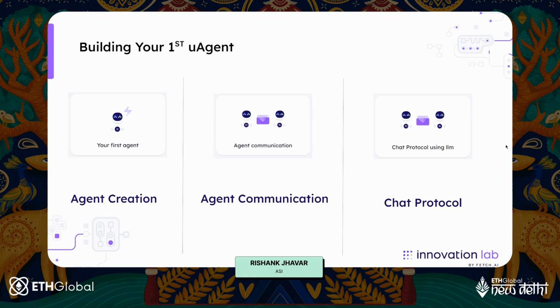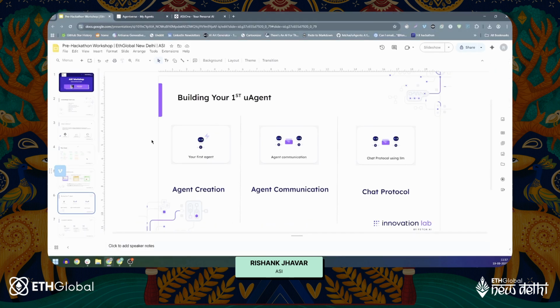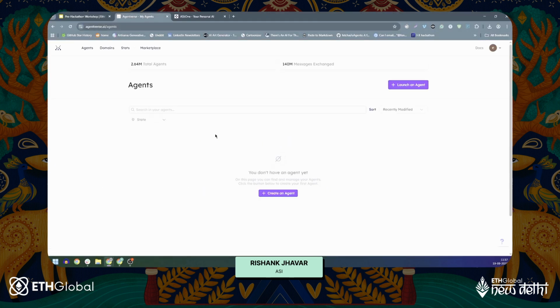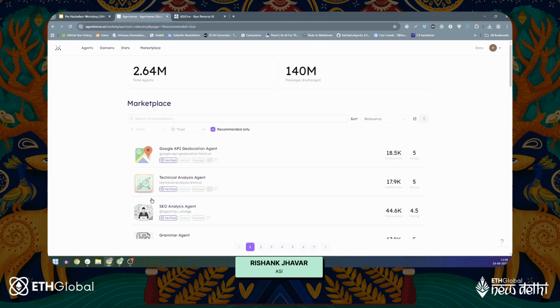And this is the most fun part. Let's build our first UAgent. So let's see this step, which is the agent creation. To do that, you simply need to navigate to AgentVerse. I have already logged in via a fresh account, so you can see what you will basically see. You will land on the marketplace of AgentVerse.